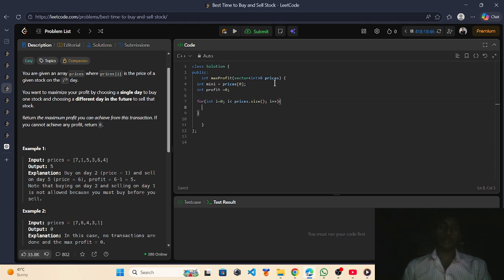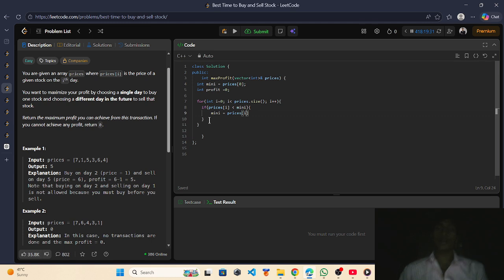Inside, you write a condition: if prices[i] is less than mini, you assign mini as prices[i]. Because prices[i] is smaller than mini, we have to update mini.